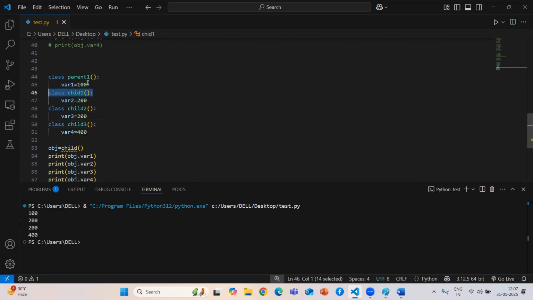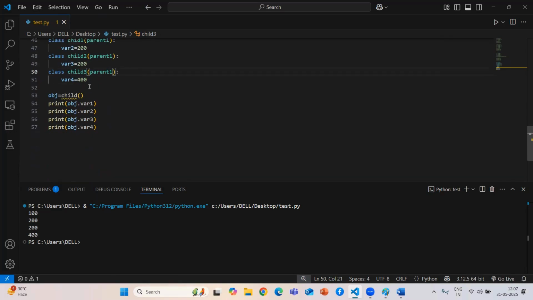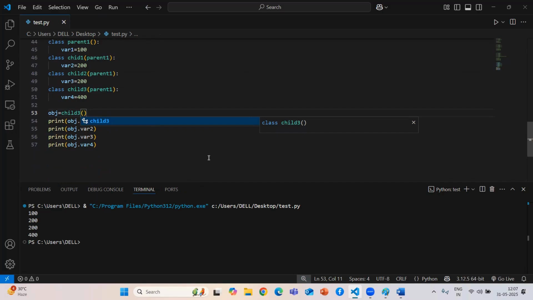I need to pass our parent class, which is parent 1. I need to pass it in all the child classes. And I need to create it for child 3 as well, just for that example.